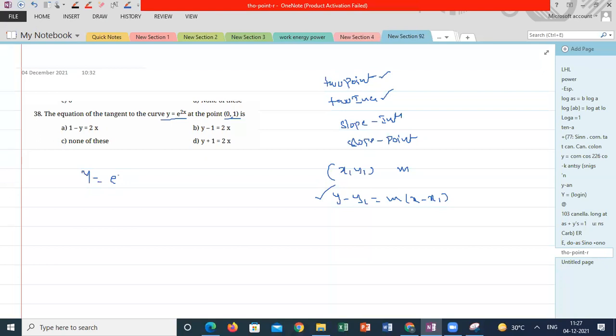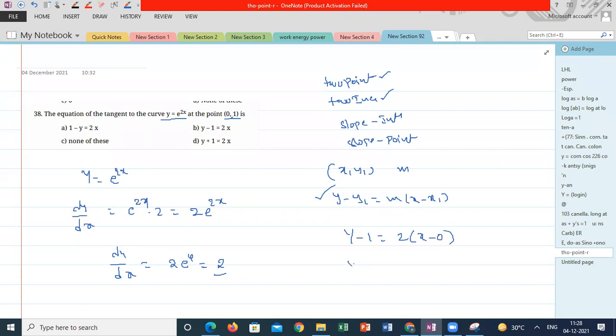So y is equal to e power 2x. Differentiation of the curve equation will be used as the slope equation. So dy by dx is equal to e power 2x into 2, that is 2 into e power 2x. At whatever point you want the slope, substitute that point. He's asking to find the tangent at 0, 1. If I'm substituting 0 in dy by dx, 2 into e power 0, the answer is 2. Slope is 2. So y minus 1 is equal to 2 into x minus 0.